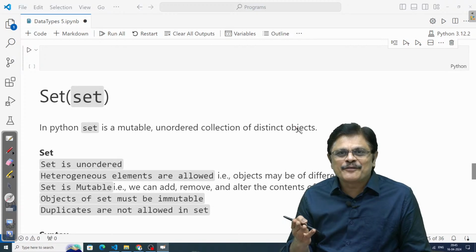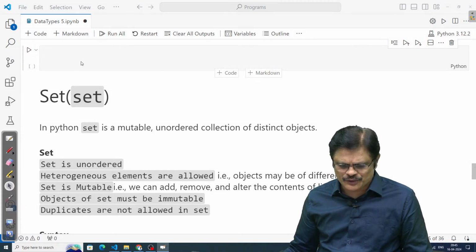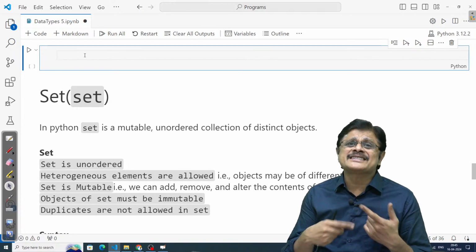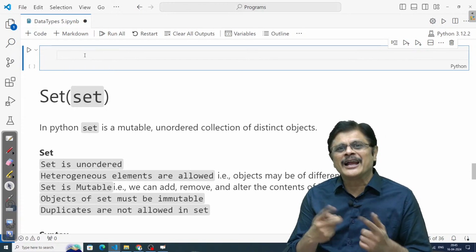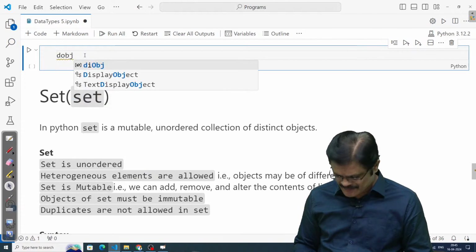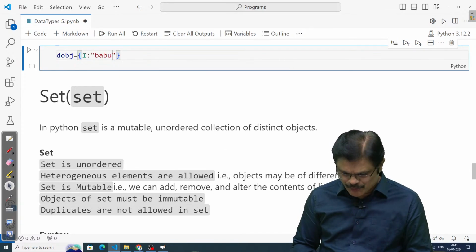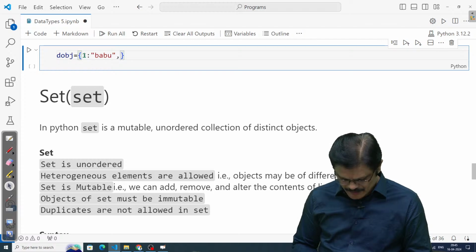Let me show you this in a dictionary: keys cannot be repeated there, but values can be repeated. For example, I create a dictionary object where 1 is equal to Babu, and 2 is equal to the same value.